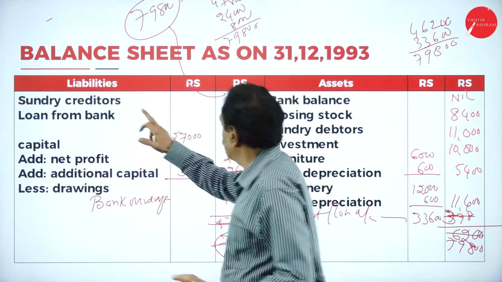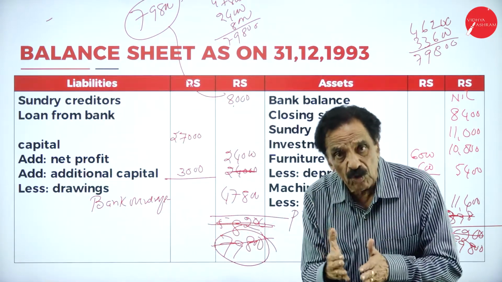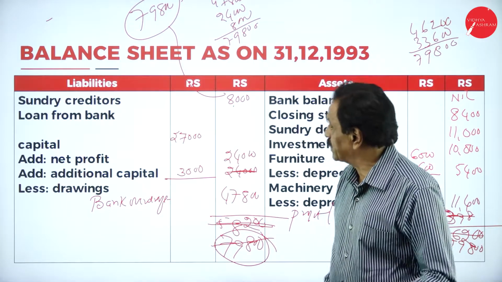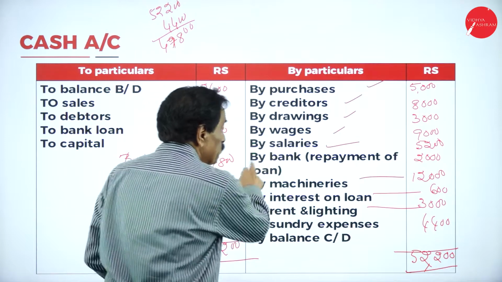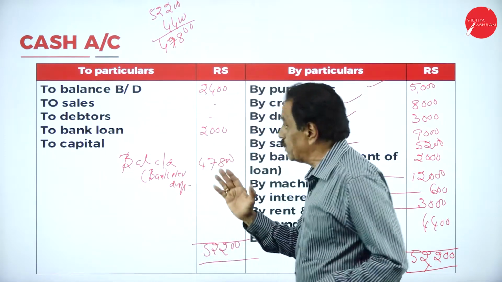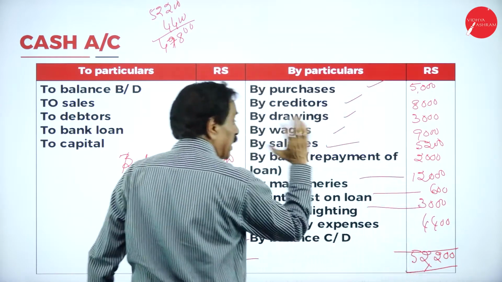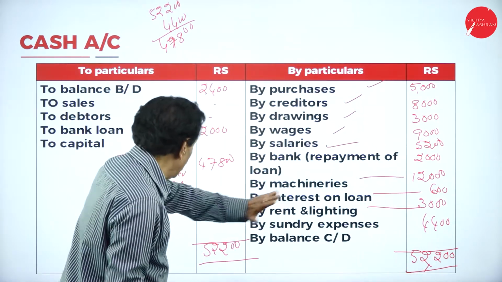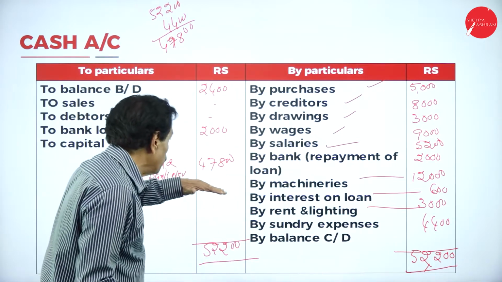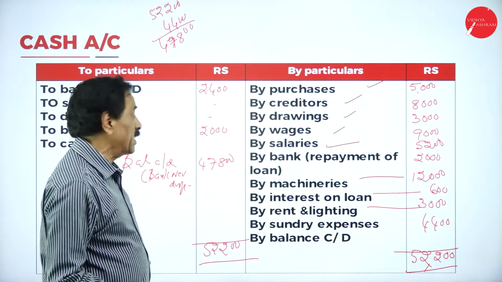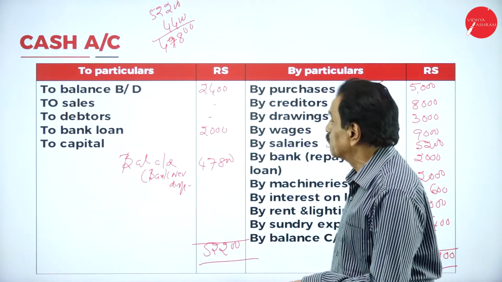Here we can say that your creditor is 8,000. Regarding the bank loan, what I took, the loan has been paid out with the assumption. In the cash account, repayment of bank loan, we mean to say that we took the loan of rupees 2,000, which has been paid out, and your payments are more, 52,200. Your balance is 47,800. It is nothing but a bank overdraft. It will come on the liability side of the balance sheet.